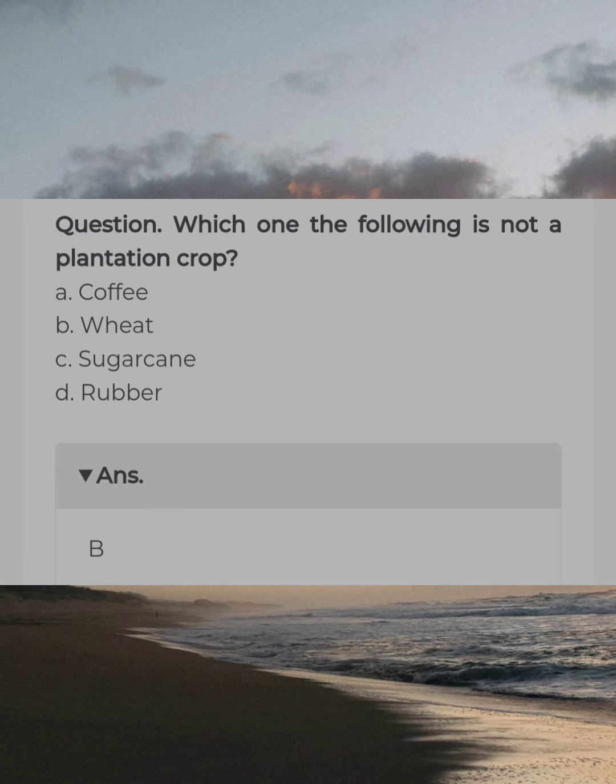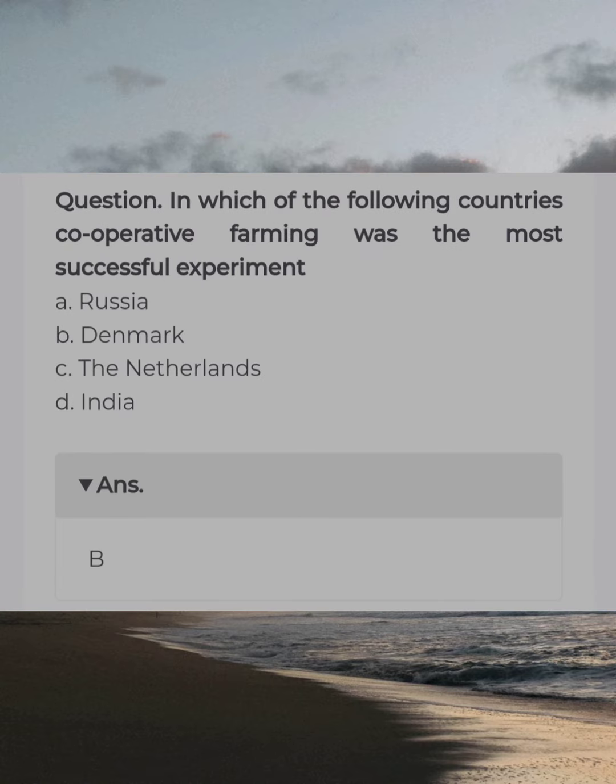Which one of the following is not a plantation crop? Answer B. Wheat. In which of the following countries cooperative farming was the most successful experiment? Answer B. Denmark.